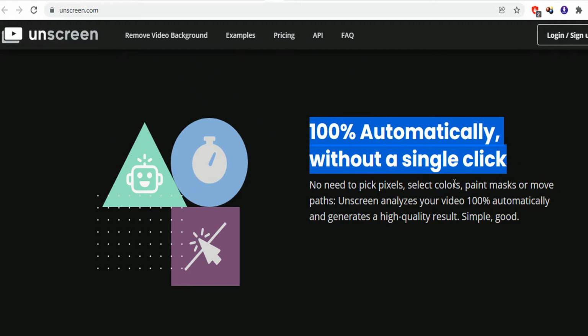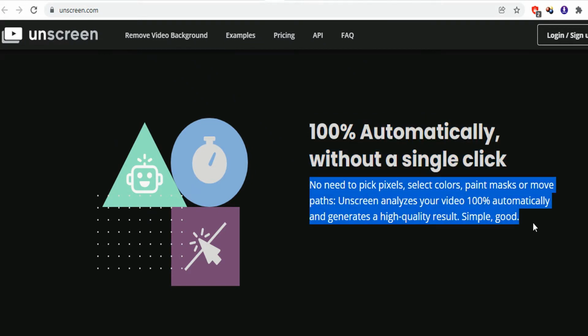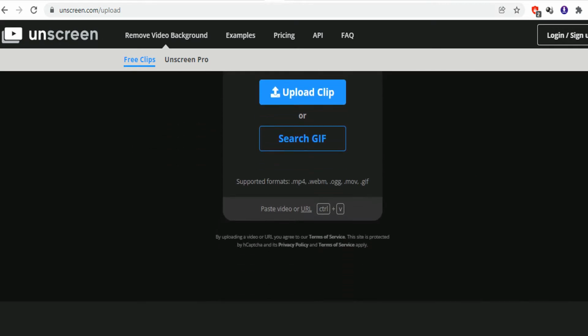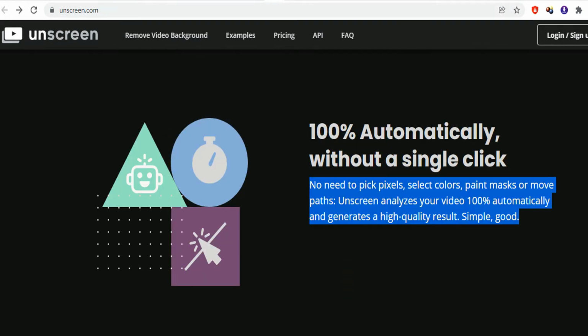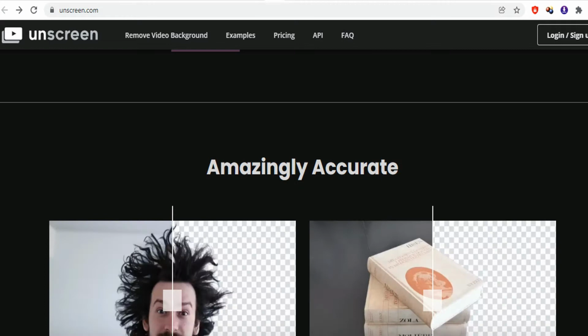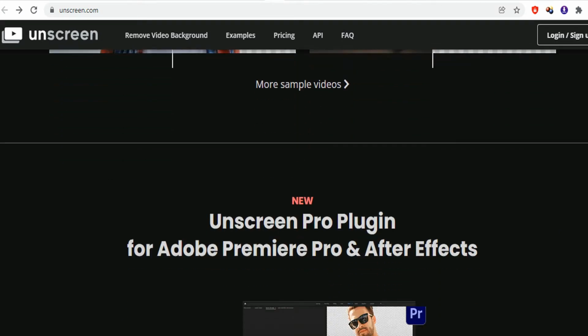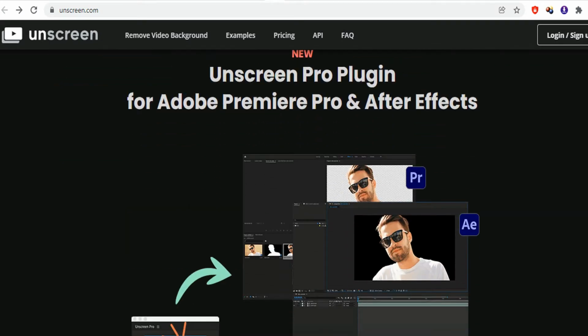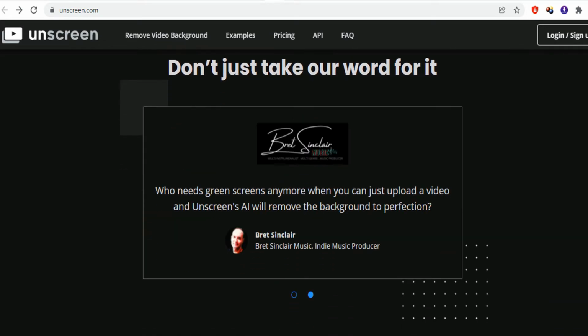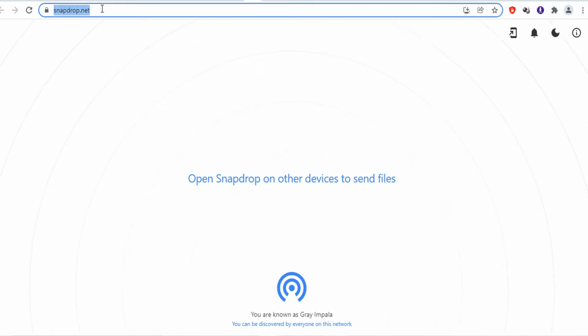The next website in our list is unscreen.com. So this website allows you to remove or change the background from any video or GIF. So if you are looking for a tool that allows you to remove the video background in a couple of seconds, this website is very useful for video editors and YouTubers. You can remove the green screen using chroma key. With Unscreen, you can record your footage anywhere and then simply get rid of the background.